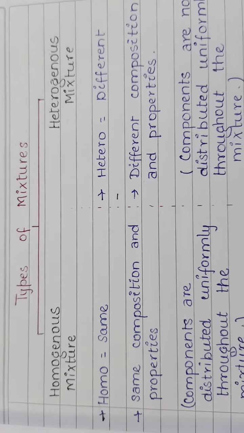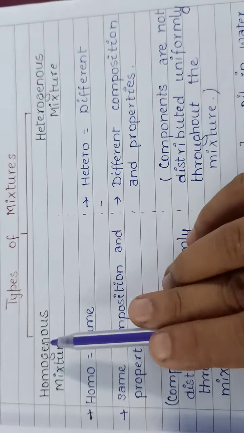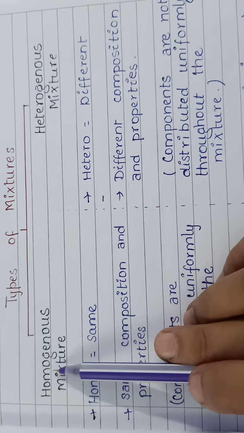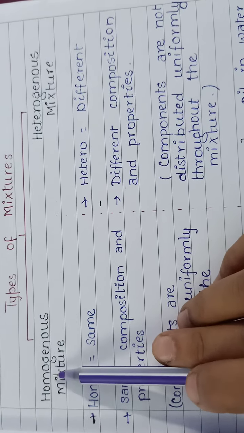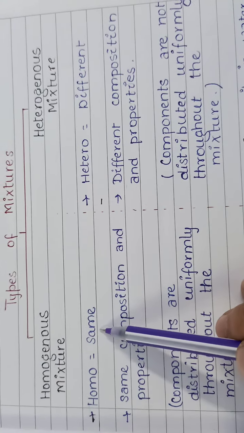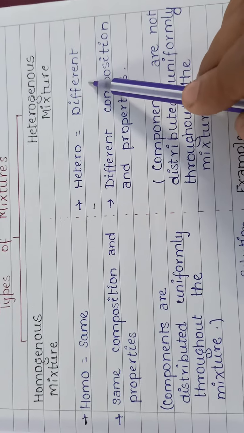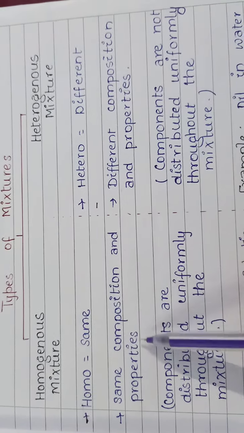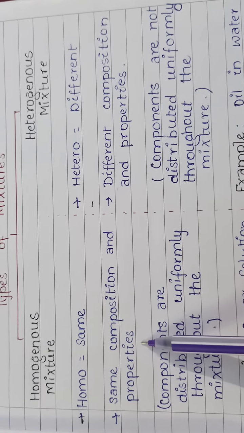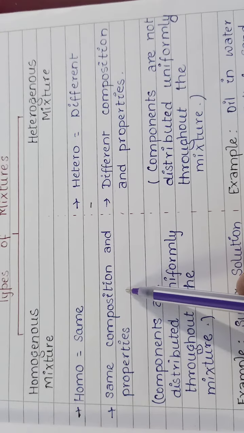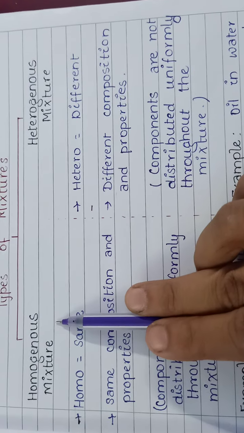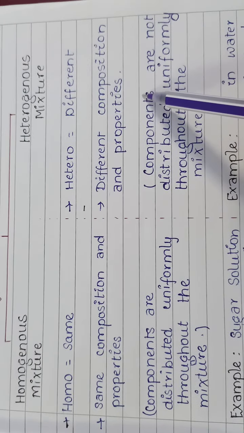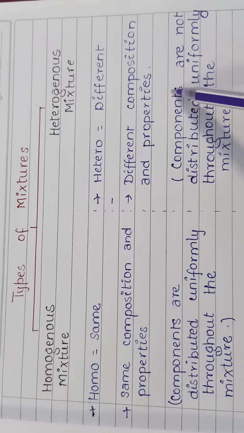Now we discuss about the types of mixture. There are two types of mixture, homogeneous mixture and heterogeneous mixture. Here the term homo is used, which means same. Hetero means different. Homo means same and hetero means different. Those mixtures which have the same composition and properties are called homogeneous mixtures, and those mixtures which have different composition and properties are called heterogeneous mixtures.